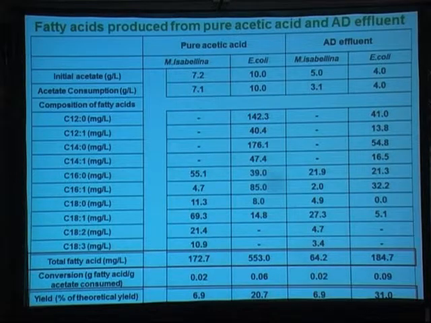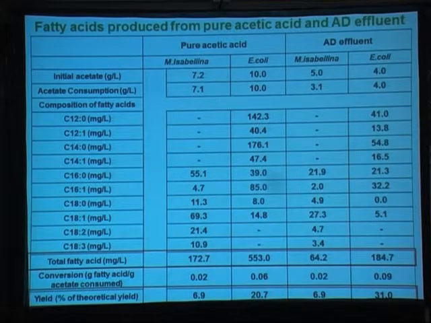If we use the AD waste, our calculations show that we have about 31% of the theoretical yield. So that is higher than the wild type species. We believe that the cells not only utilize acetate, they probably also have other nutrients in the AD waste, and that helped improve the yield of this biofuel.